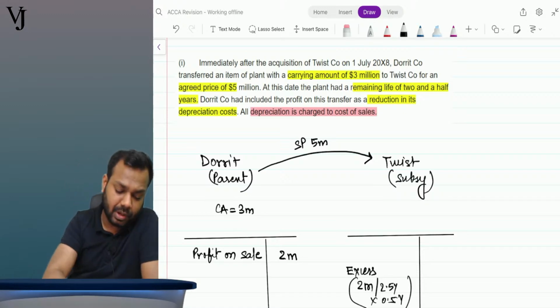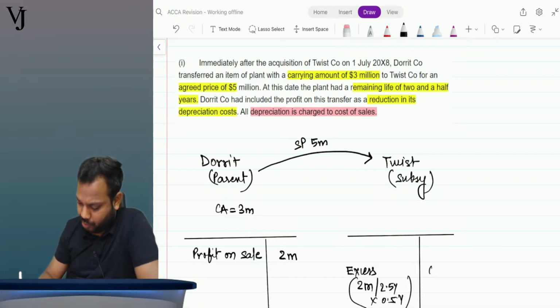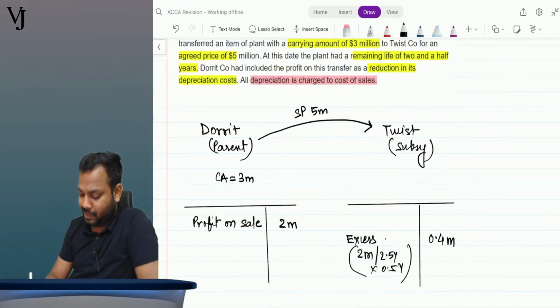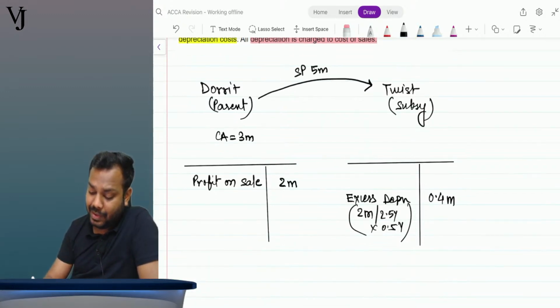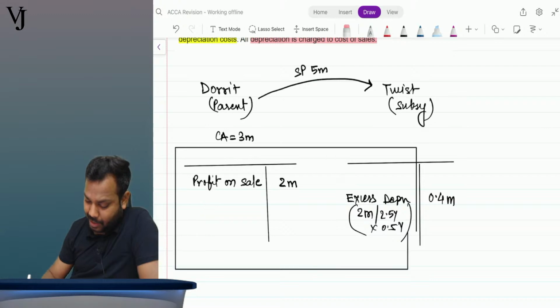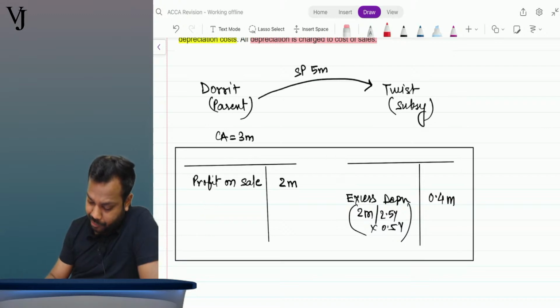So how much? 2 divided by 2.5 into 0.5 is 0.4 million, right? Tell me yes or no. Excess depreciation he would have charged in the books. This would have been done in the individual financial statements of the respective companies. I am writing here again.